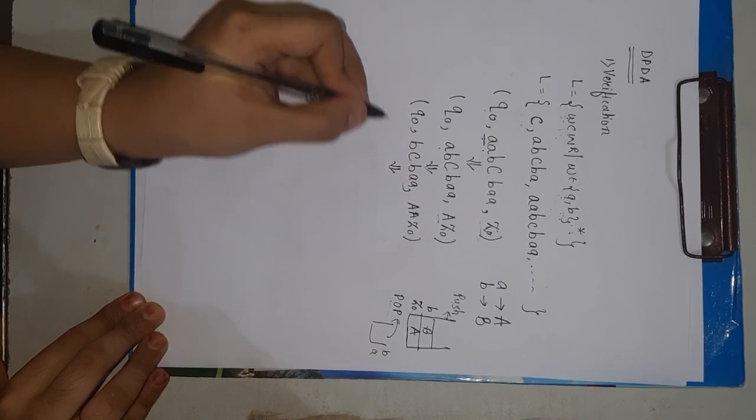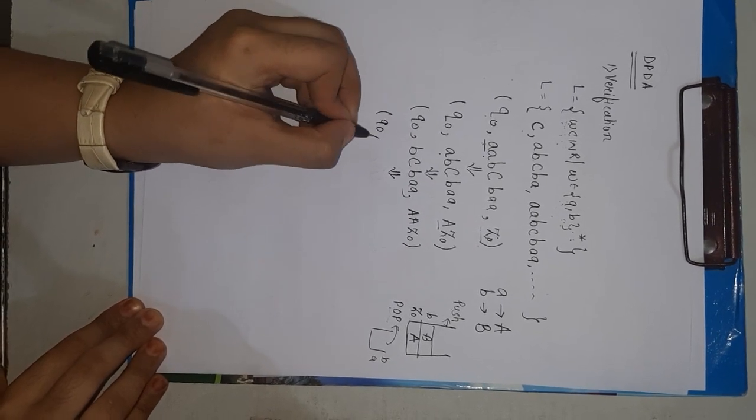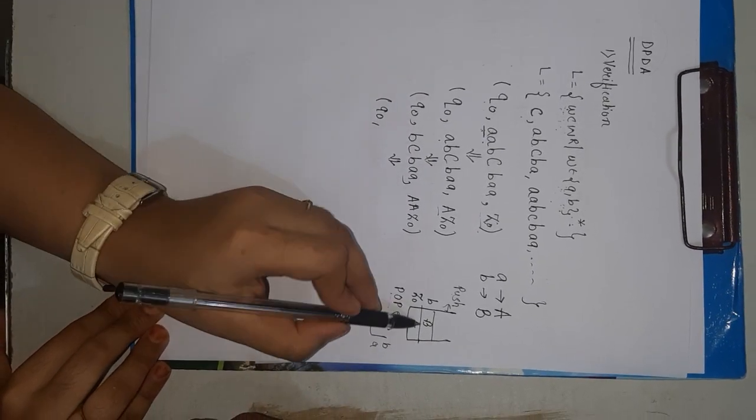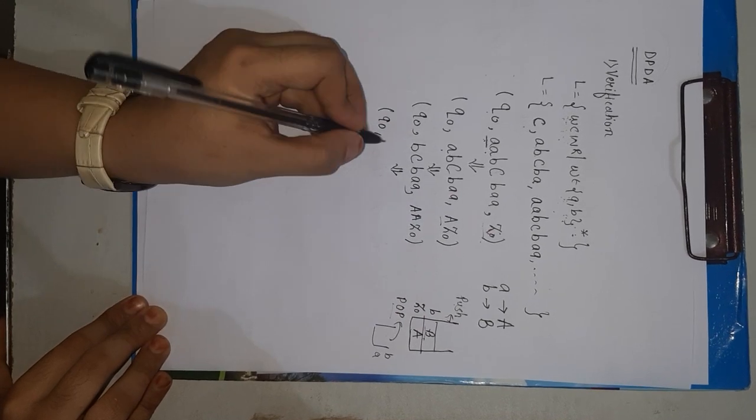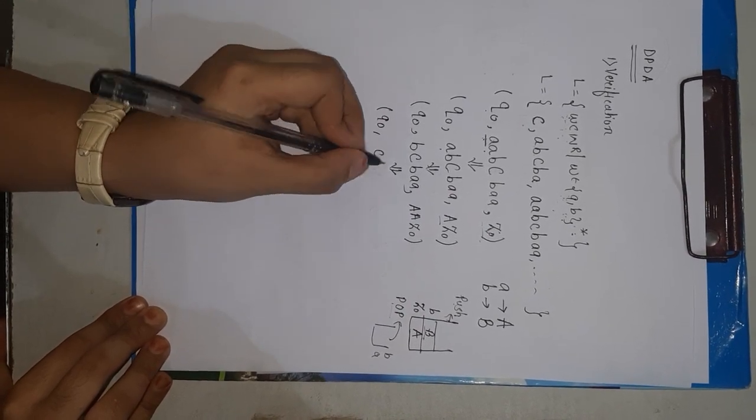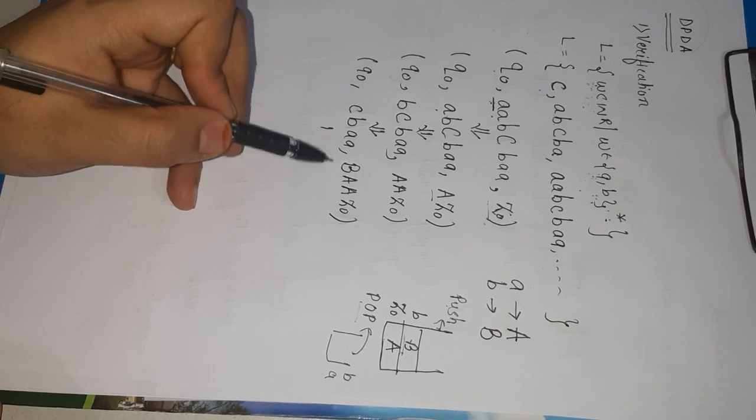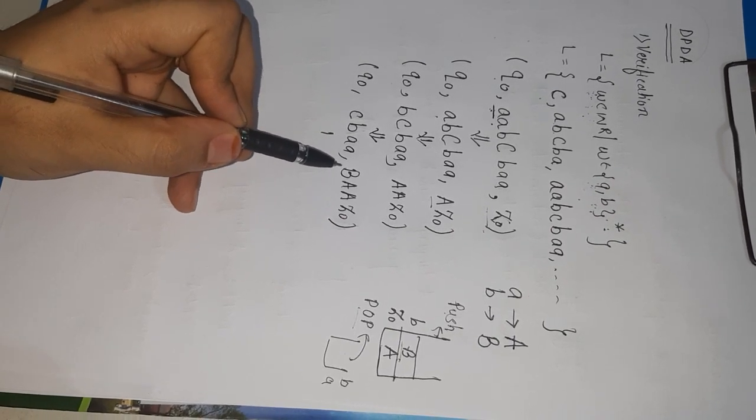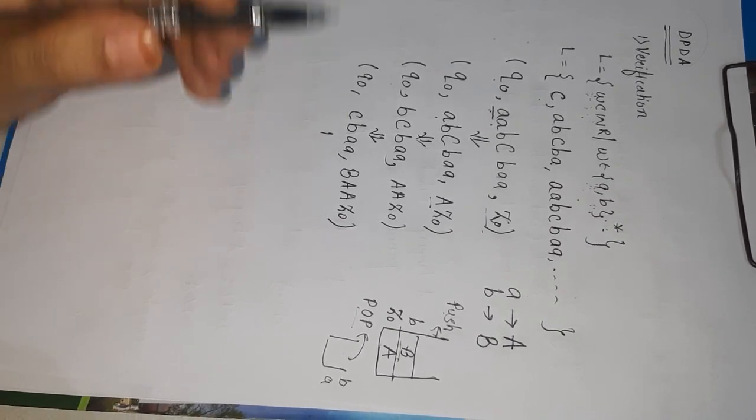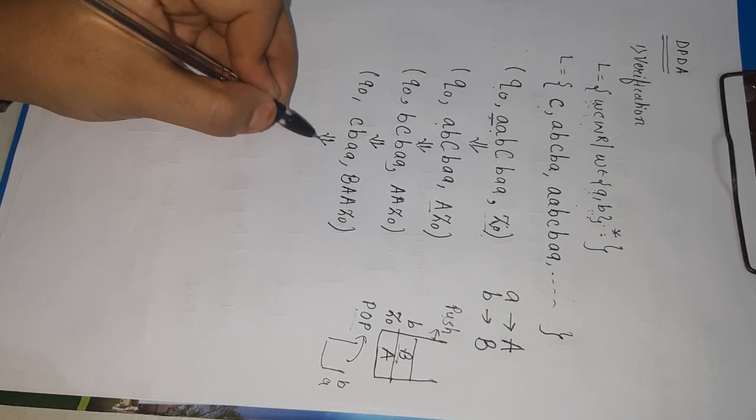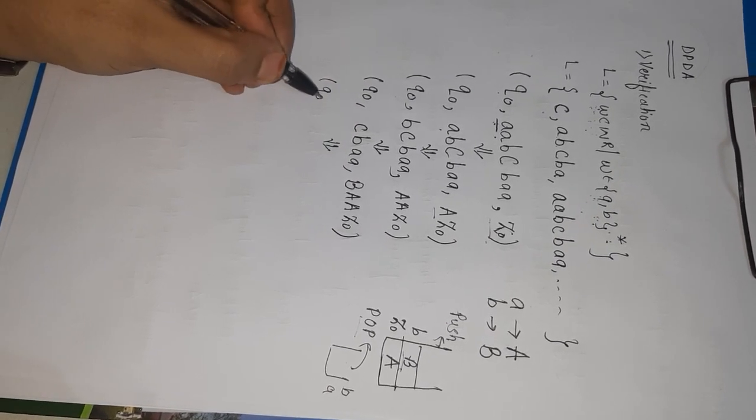Now we are getting B, Q0. For B, what have we decided? To push element capital B into the stack. So there is separator C, after C, B, A, and what we have pushed? Capital B, A, Z0. Now next, again there is Q0.